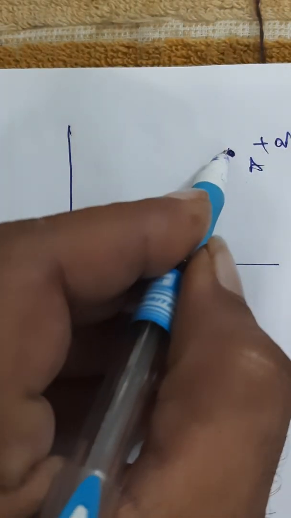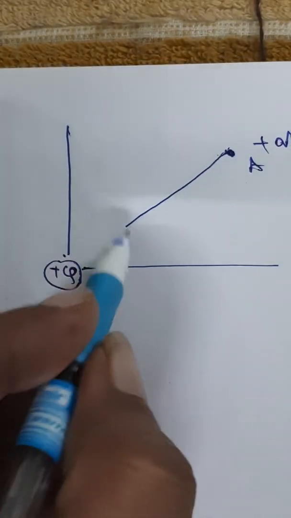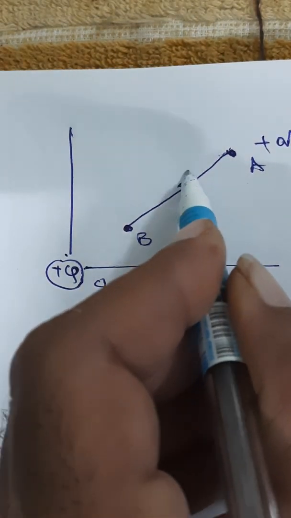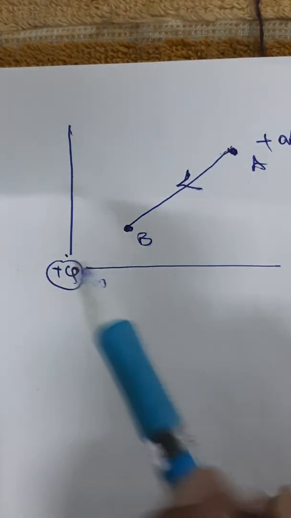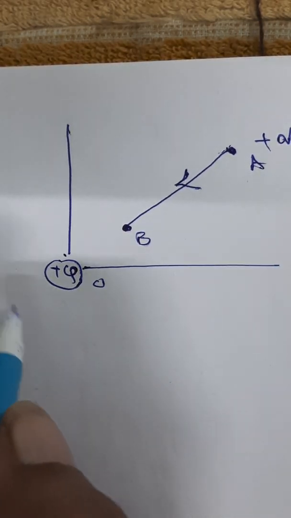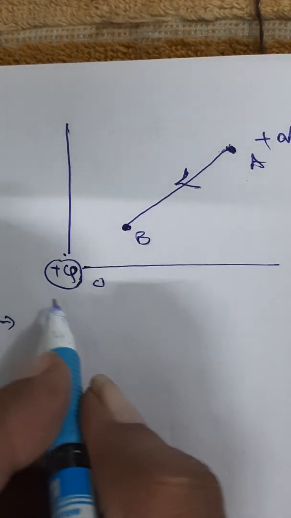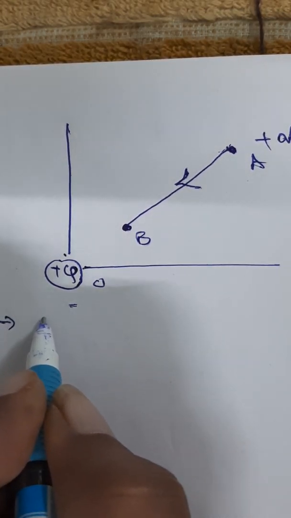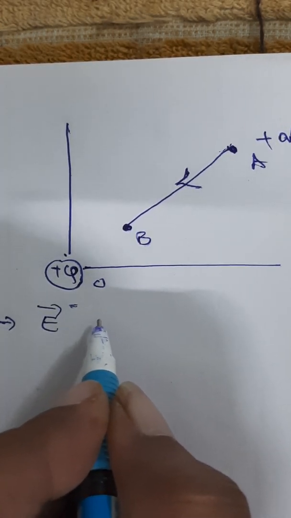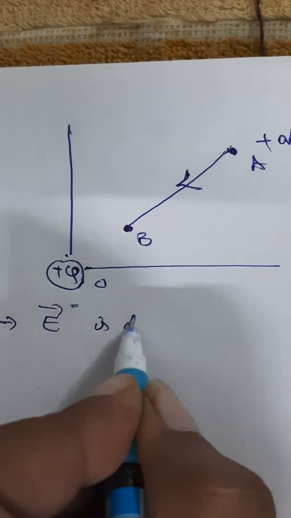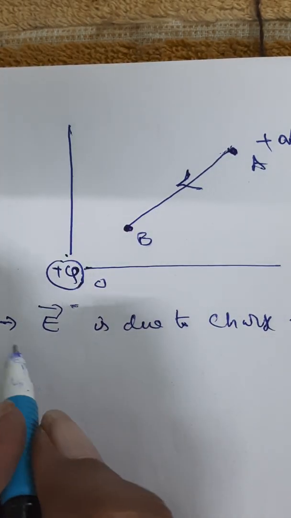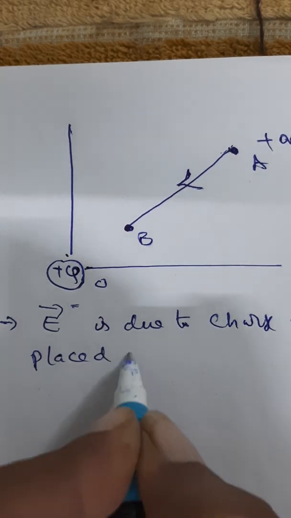I am trying to bring this charge in this direction. Because of this positive charge, this test charge will experience a repulsive force. What I am trying to find is the electric field due to charge plus Q placed at the origin.